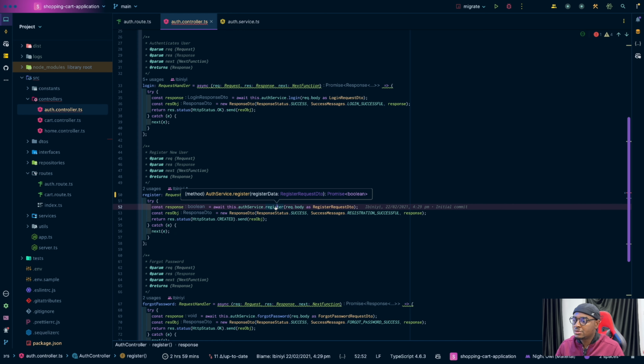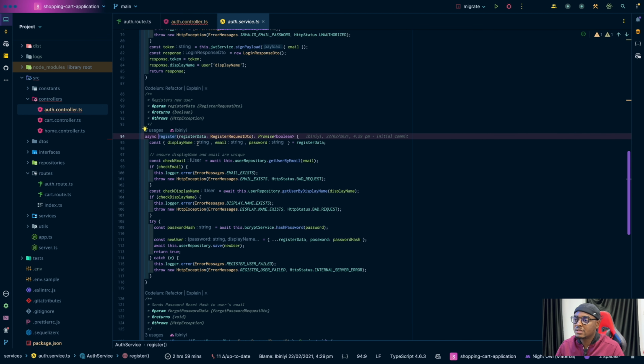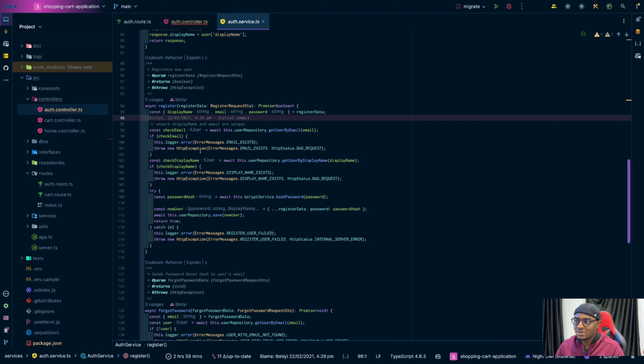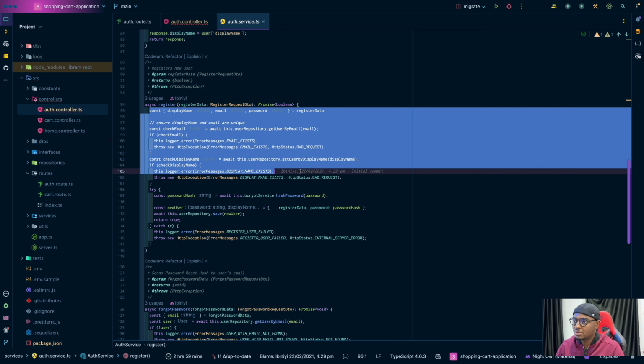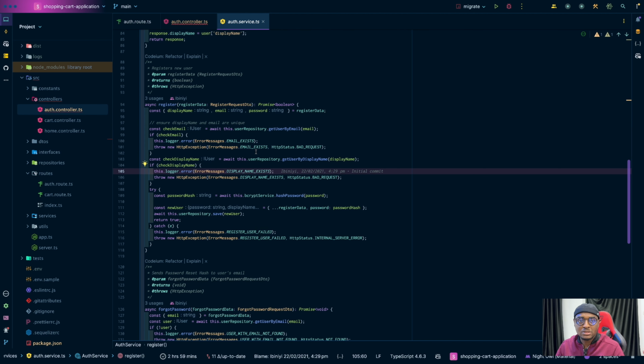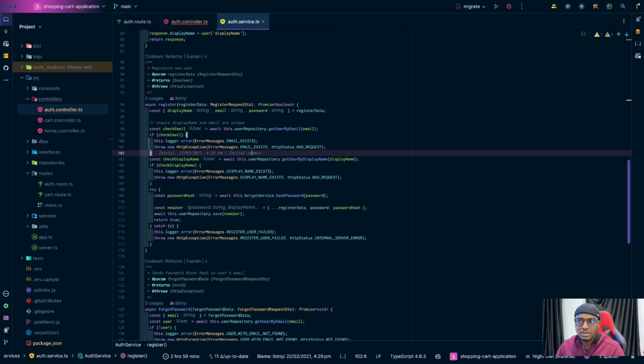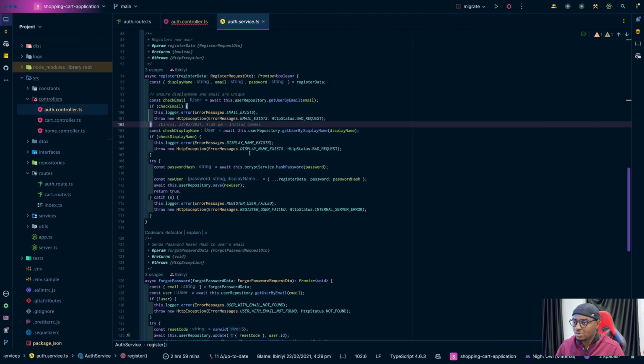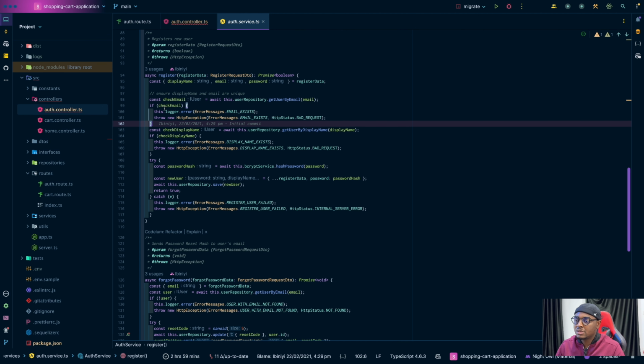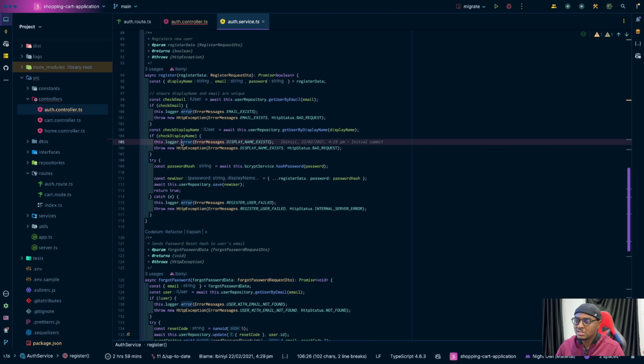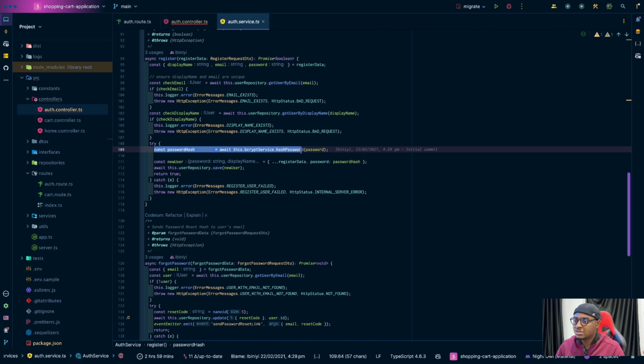So let's look at the service. Yeah, so this is the code for the service. You can see it's very simple. I hope it's readable, I mean, up to your own standards. That's what I was able to write then. So yeah, you check the email, you check the display name, you create the hash.